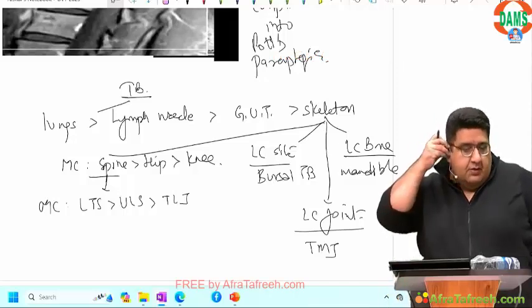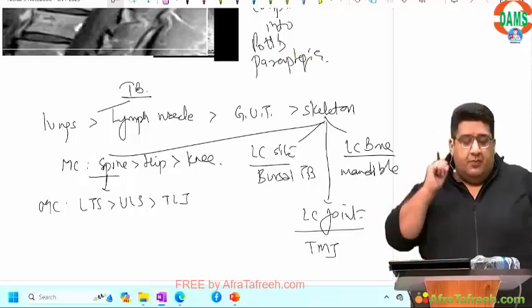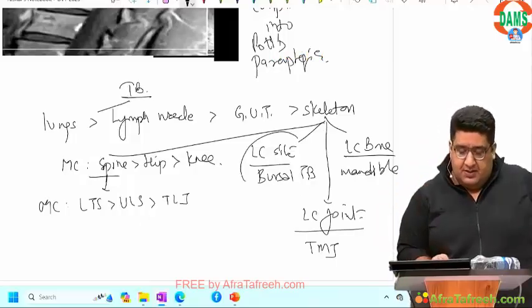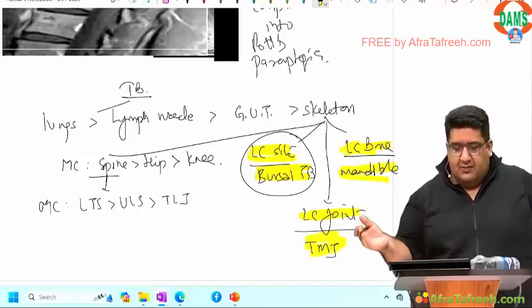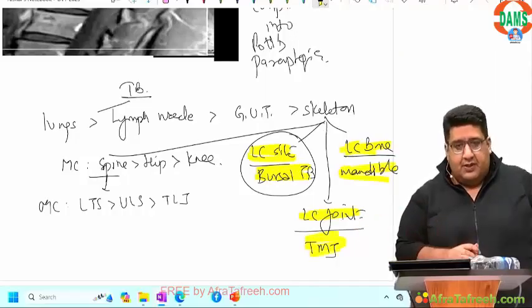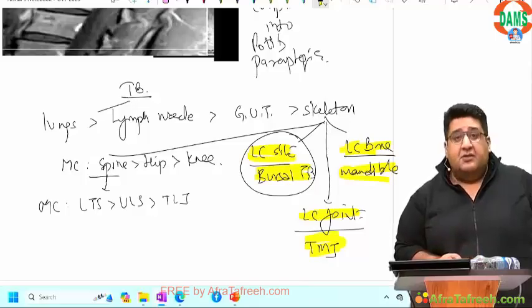Please repeat. See, least common site is bursal TB. Least common bone is mandible. Least common joint in skeletal TB is temporomandibular joint. Least common site is bursal TB. Bursa.